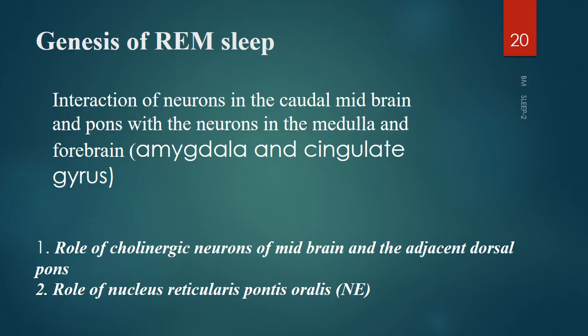So here what happens is there is an interaction of neurons in the caudal midbrain and pons with the neurons in the medulla and the forebrain. Amygdala has a role, cingulate gyrus has a role. So we will discuss under two things here.